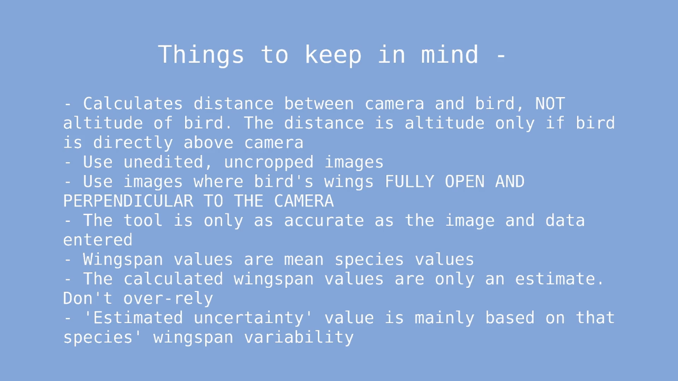The estimated uncertainty value is based on the variability of the wingspan of the bird and the number of pixels selected for the wingspan measurement. The tool's formulas can be refined further, but such improvements would make it more precise, not necessarily more accurate.